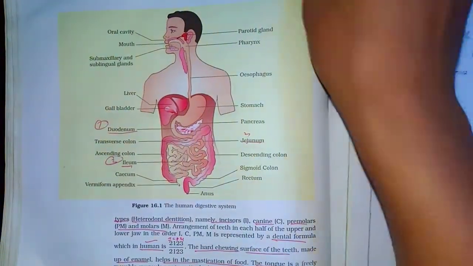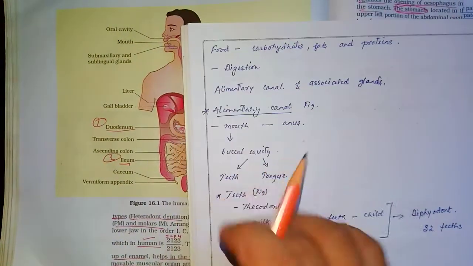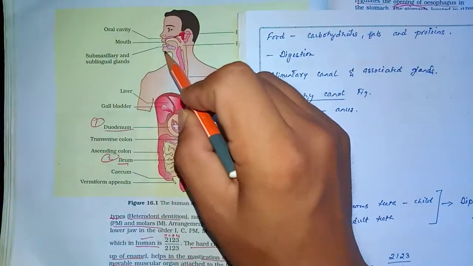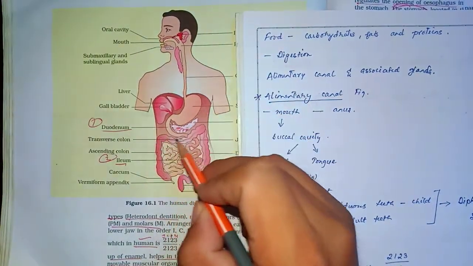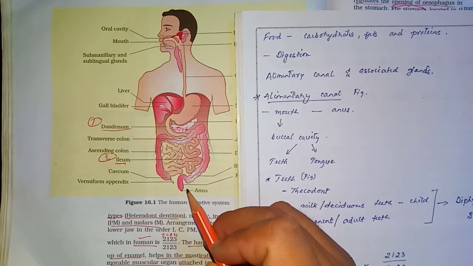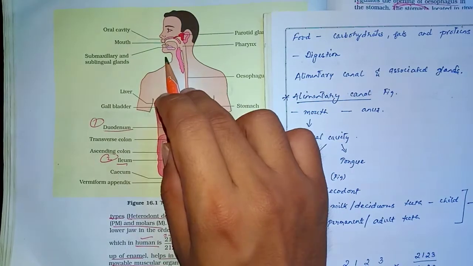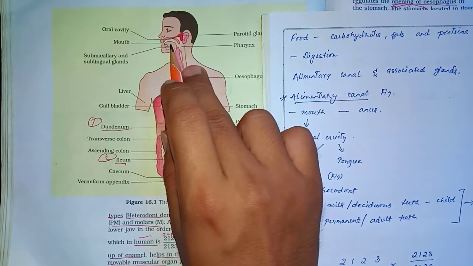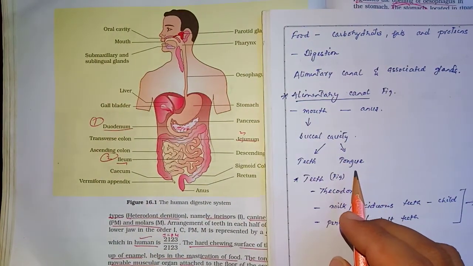The alimentary canal begins with the mouth and it ends through the anus. So this is the mouth and this is the anus. From the mouth till the anus, this whole portion consists of the alimentary canal. Now the mouth leads to the buccal cavity. So this is the buccal cavity, the opening, and this buccal cavity consists of teeth and a muscular tongue.